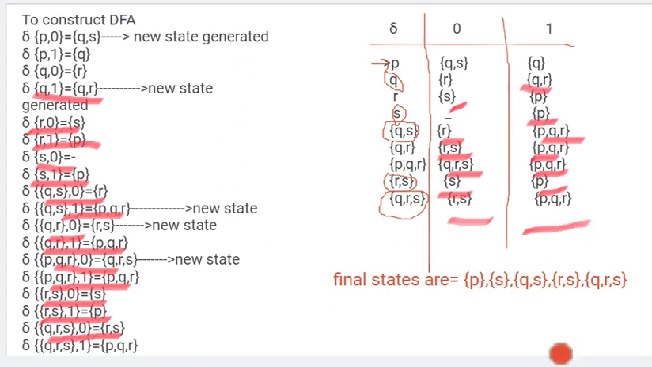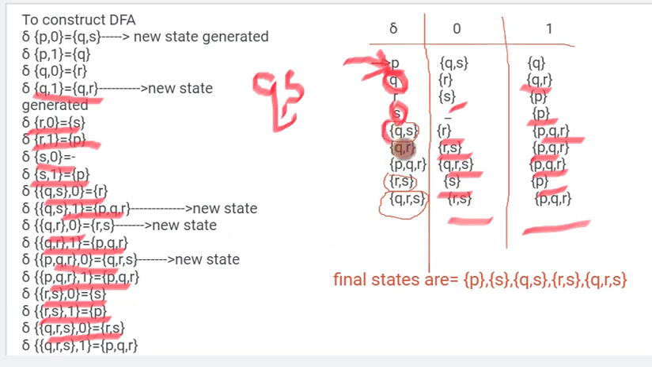But the thing is, we need to find out the final state. The initial state is already given in the question, P. The final states can also be new states. How is it possible? In the question, Q and S are given as final states, right? If any new state has Q present, or S present, or both, we will mark it as a final state.